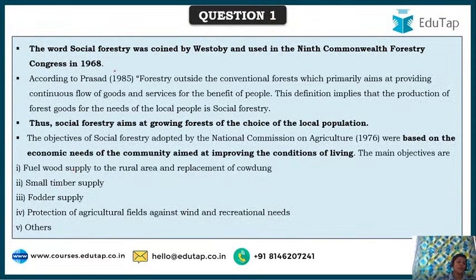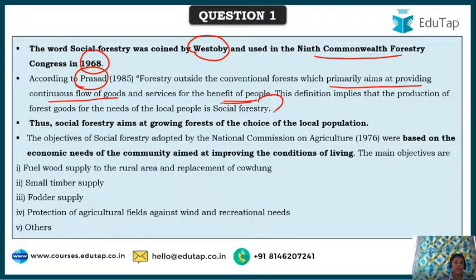So friends, the word social forestry was coined by Westoby, and this was for the first time used in the 9th Commonwealth Forestry Congress, which was conducted in 1968. And the definition which I have given has been given by Dr. Prasad in 1985. Forestry outside the conventional forest, which primarily aims at providing continuous flow of goods and services for the benefit of people, this can be called as social forestry. So here social forestry's main aim is growing forest of the choice of local population in simpler terms.